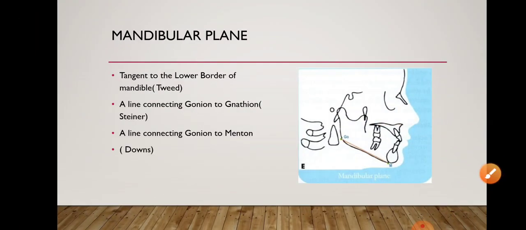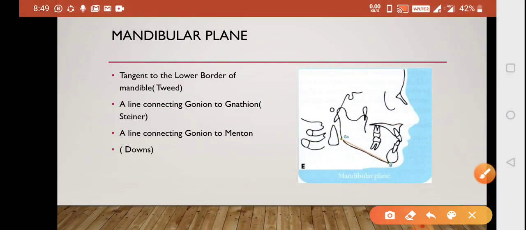So next is your mandibular plane. Mandibular plane again comes under your horizontal planes, and here we'll be dealing with the tangent to the lower border of the mandible. This is used as a mandibular plane in your Tweed. Gonion to the gnathion is used as a mandibular plane in your Steiner analysis, and the line connecting gonion to the menton is used in your Downs analysis.